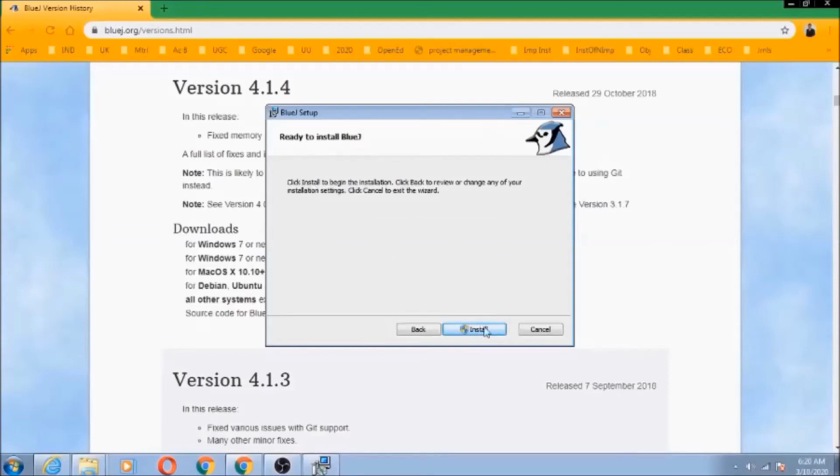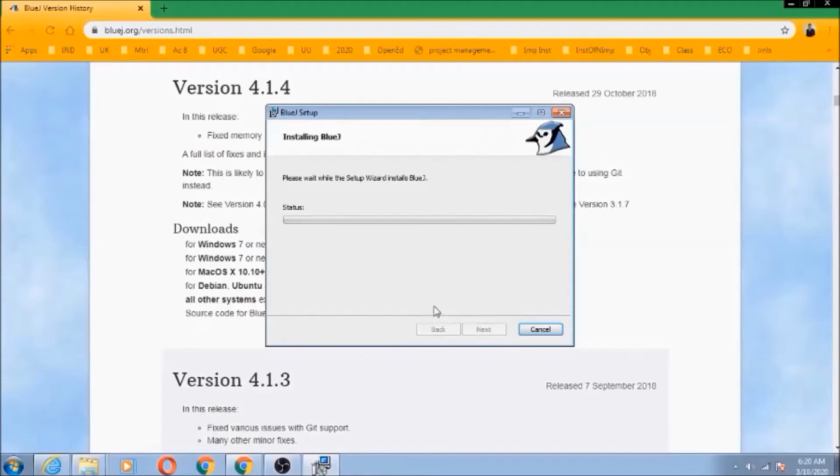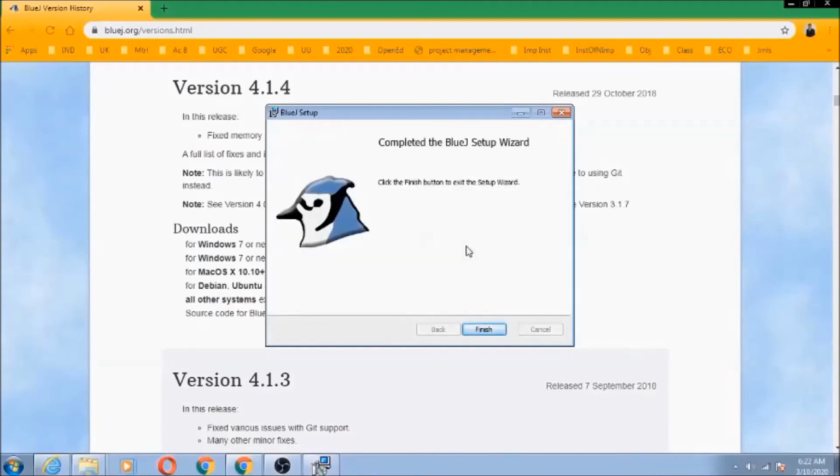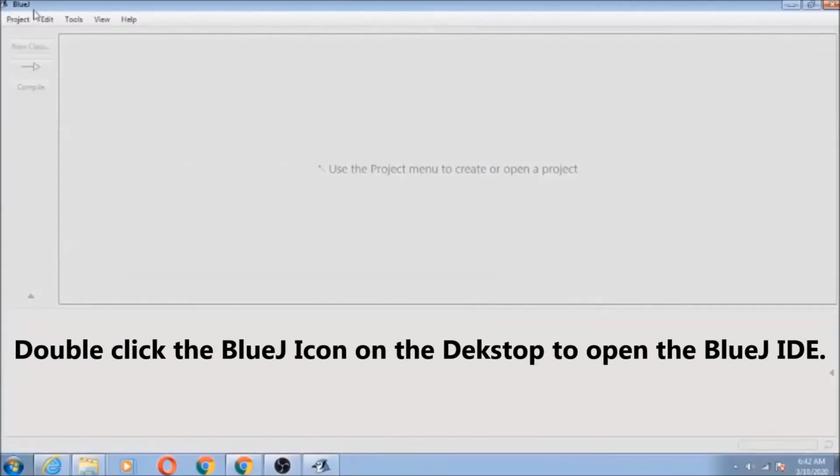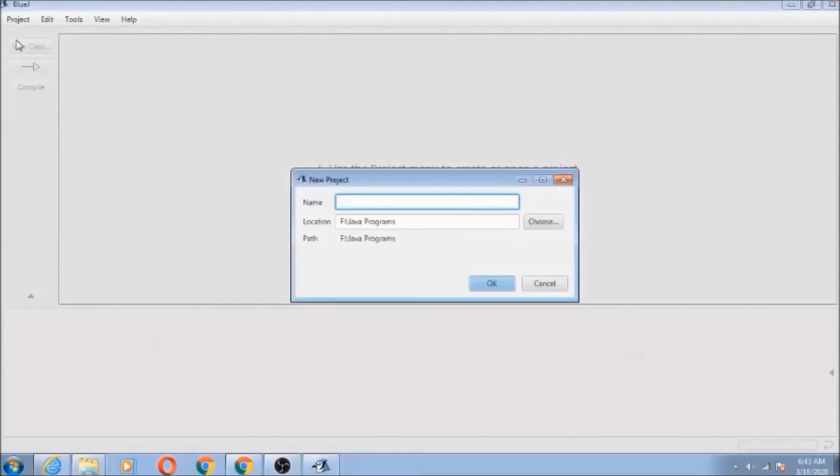Then click the install button to start the BlueJ installation. Click the Finish button to complete the BlueJ installation. And now we are ready to create new programs in Java.